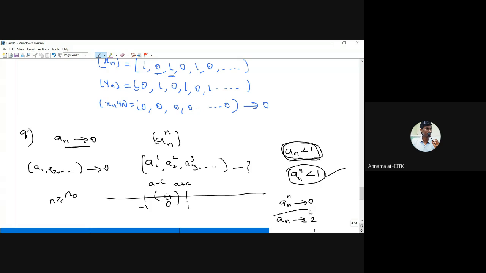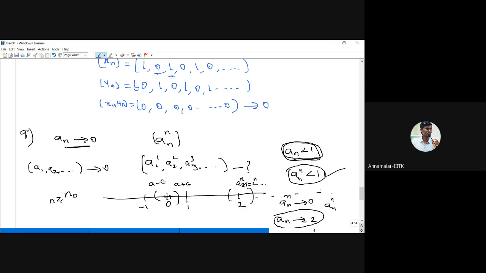Suppose an converges to 2. What can you say about an power n? Suppose 2 is here. After a certain stage, all the an belong here. Suppose for simplicity I take some an equal to 2. Then an power n is 2 power n, so it is increasing.